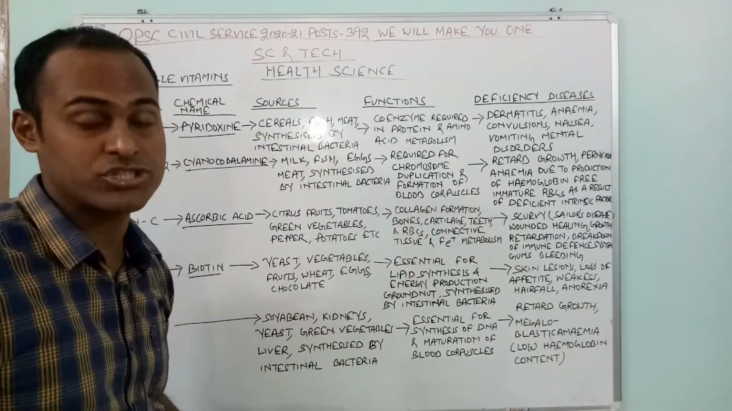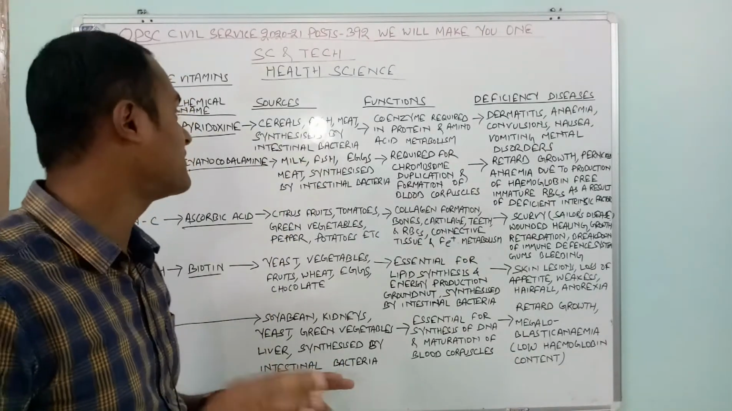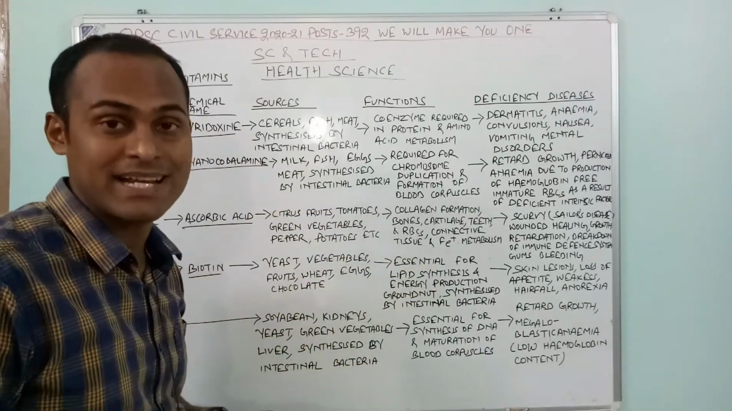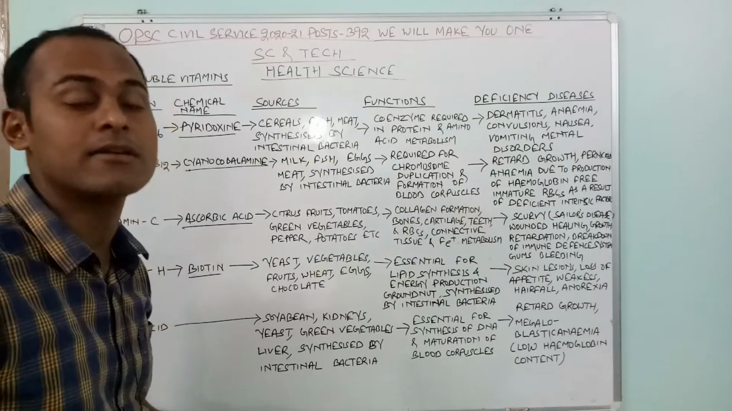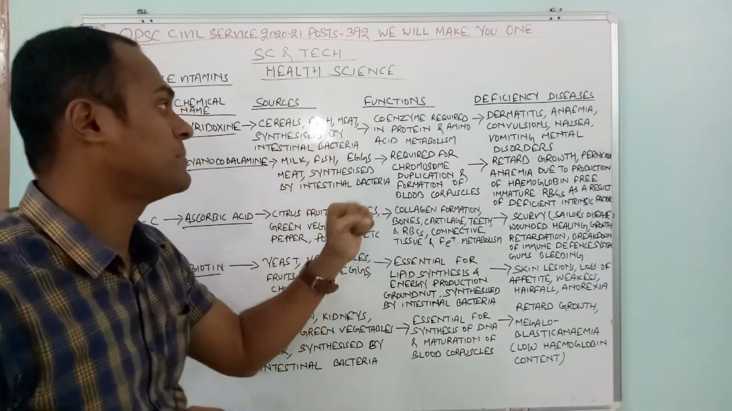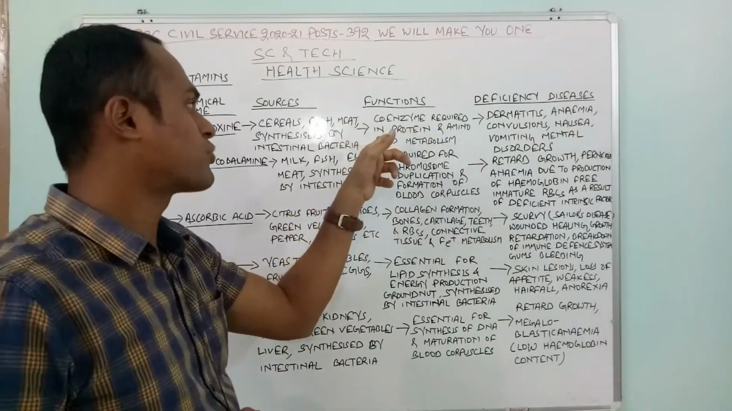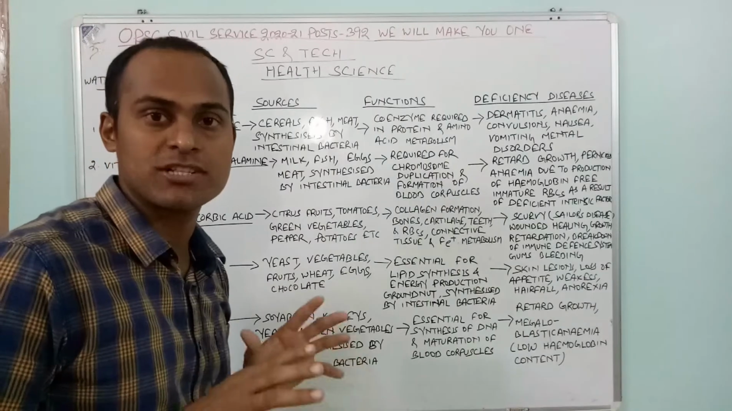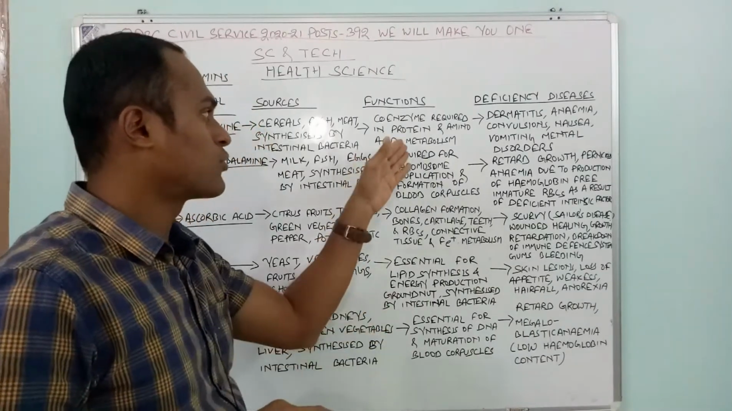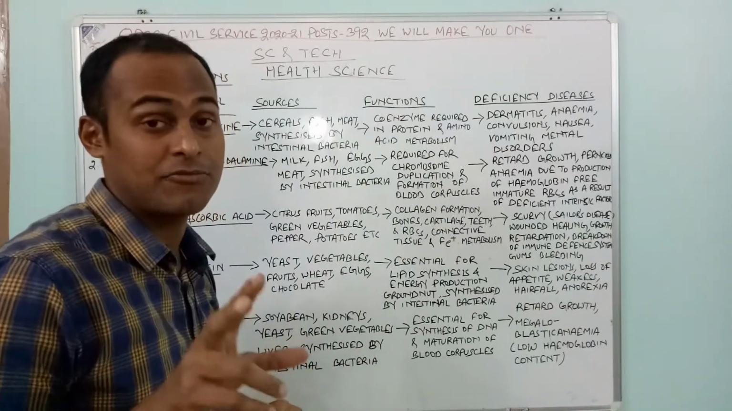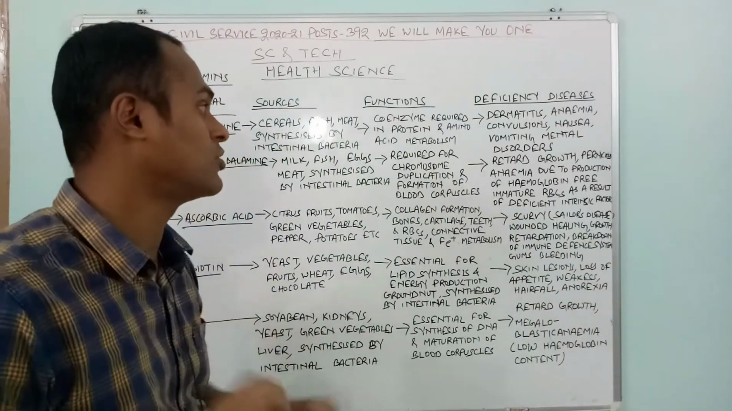They may ask you a question: which of these vitamins is synthesized by intestinal bacteria? You have to write vitamin B6. Then what is the function of B6? It is a coenzyme required in protein and amino acid metabolism. It is very much essential for amino acid metabolism.